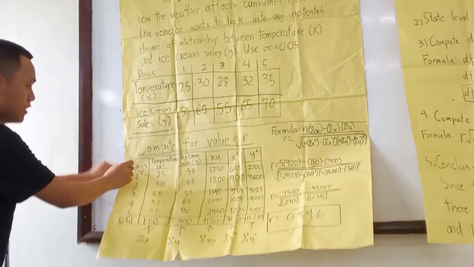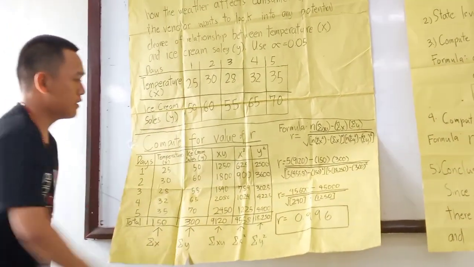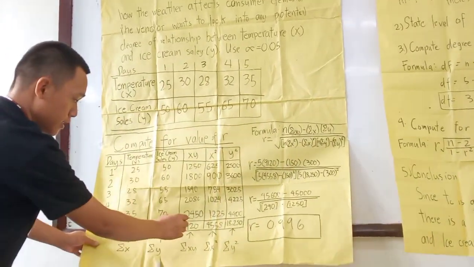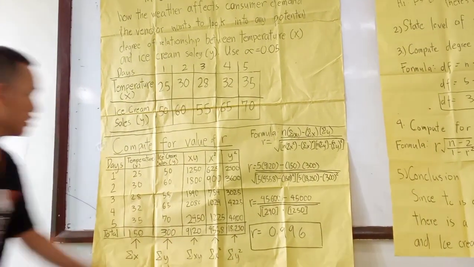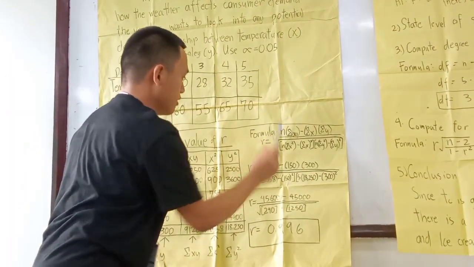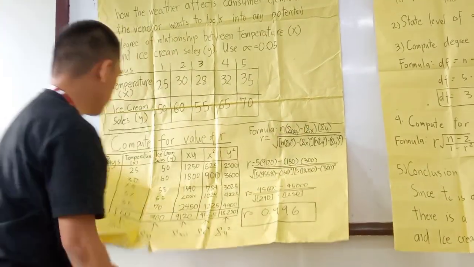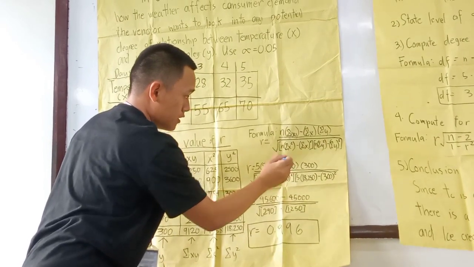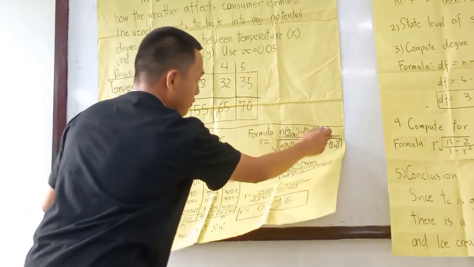You see here 1, 2, 3, 4, 5. That's 5. For variable xy, the total is 9,120. For variable x, the total is 150.